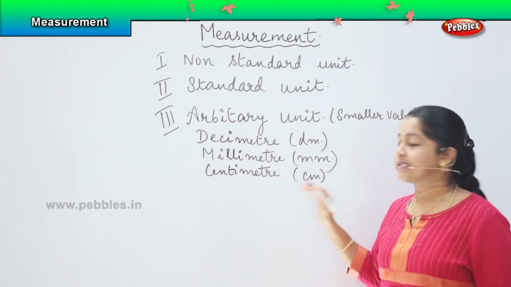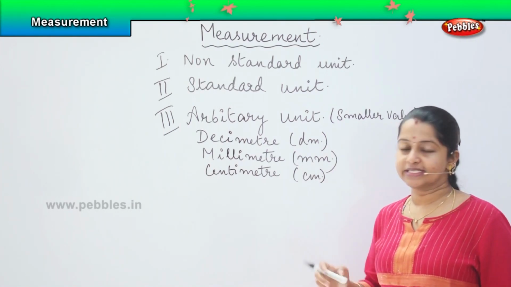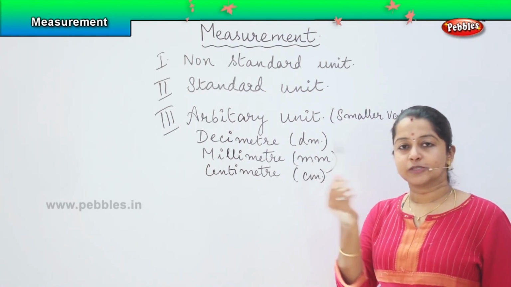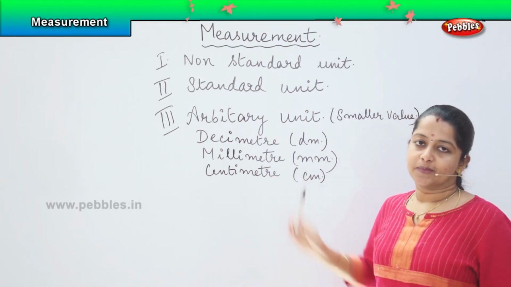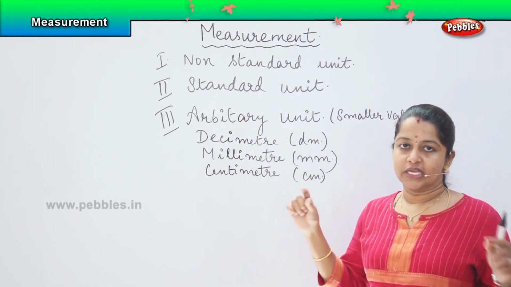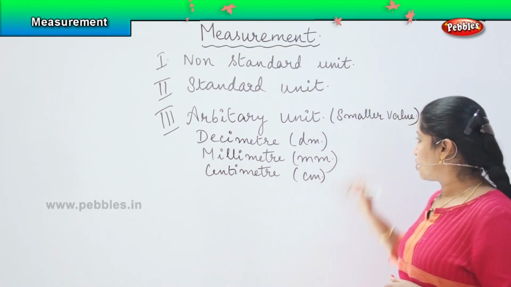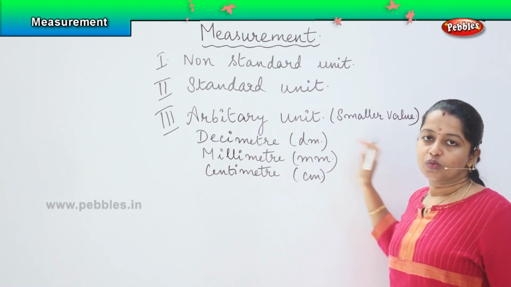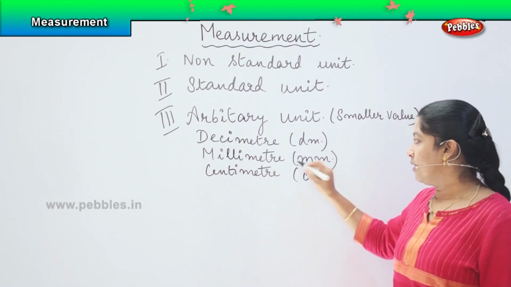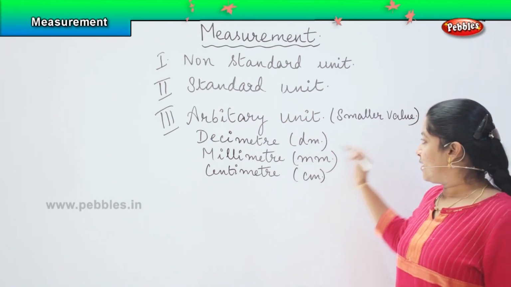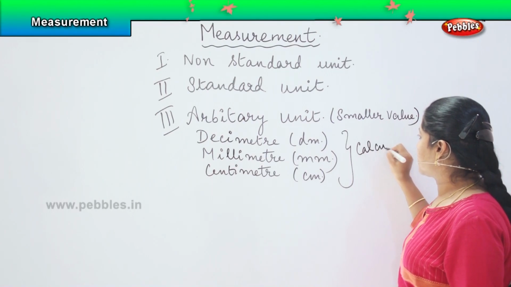So, these units are used when we have to measure the length of smaller things. For example, if I say what is the length of this particular pen, we can measure it in centimeter. Even in a scale, if you see, you have the units divided in millimeter and centimeter, right? One part of your scale tells you the centimeter value and the smaller one tells you the millimeter value. So, these are generally used to calculate small units.